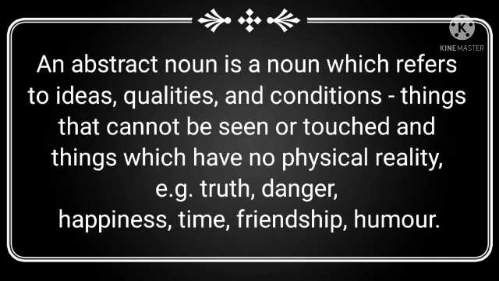Next, abstract noun. An abstract noun is a noun which refers to ideas, qualities, and conditions: things that cannot be seen or touched and have no physical reality. For example, truth, danger, happiness, time, friendship, humor. An abstract noun is usually the name of a quality, action, or state.